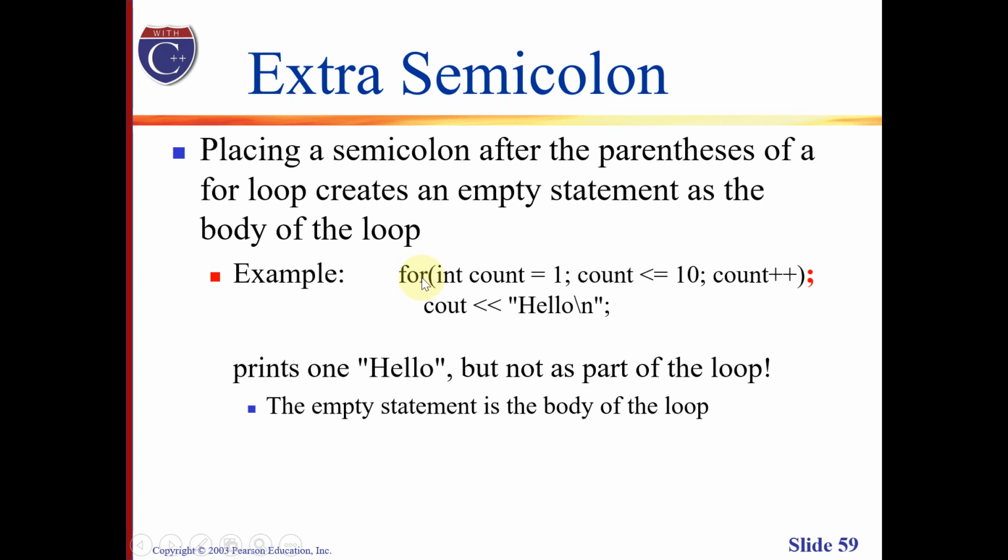As we can see here, this for loop looks okay. We have the following components of a for loop and of course, the loop body. But if we look closely, we can see here a semicolon. As we mentioned earlier, this is an example of an empty statement. What would happen is that our C++ compiler will consider this semicolon as the statement that is associated with this for loop.